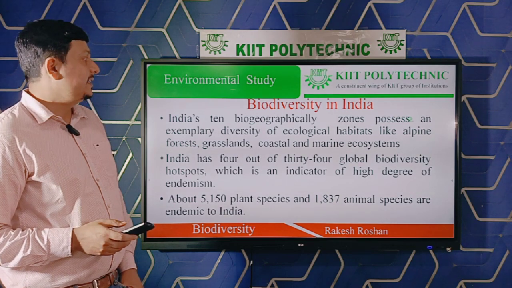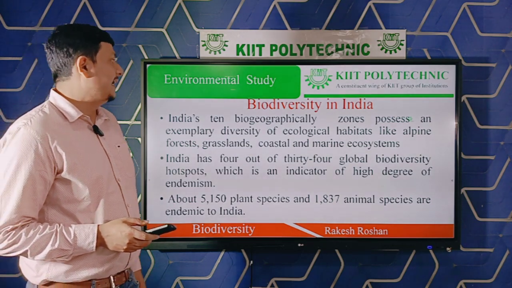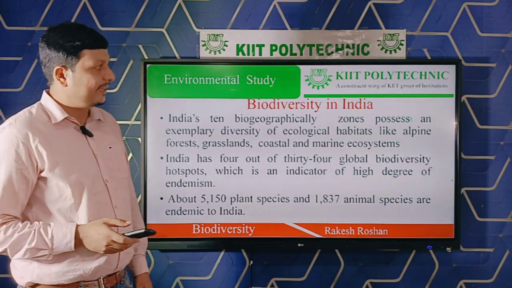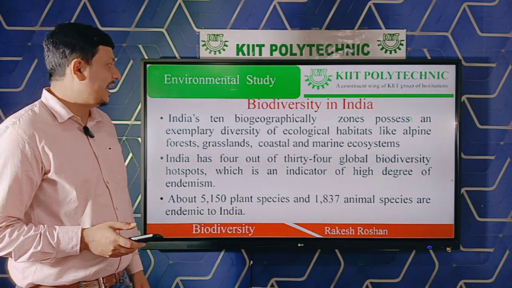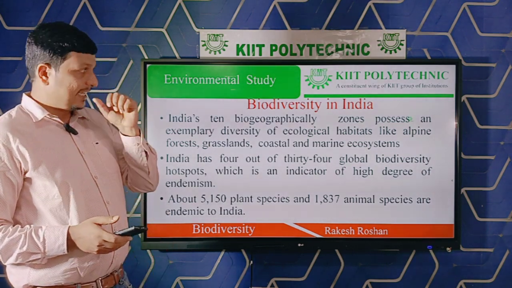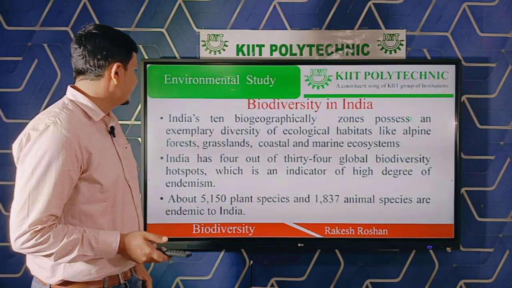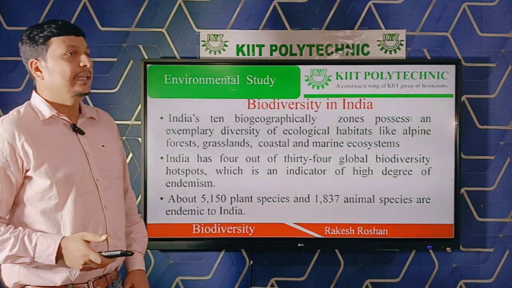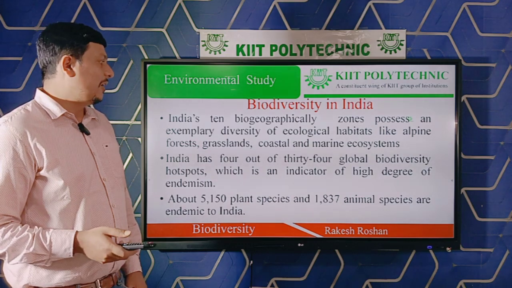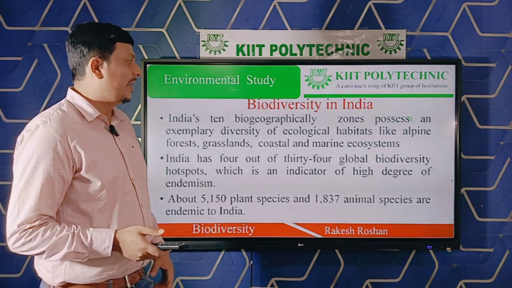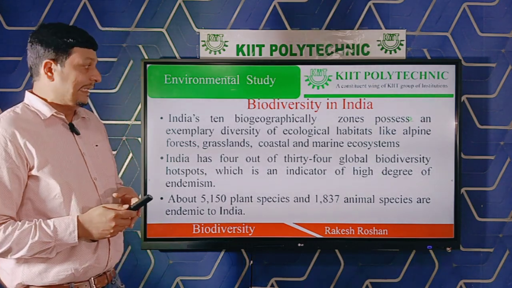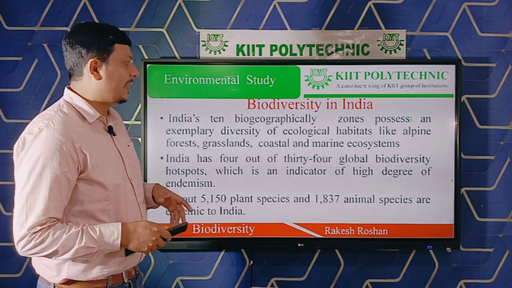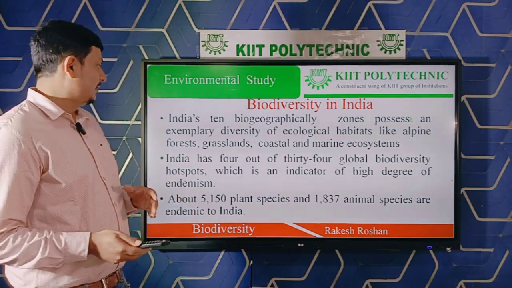So, as earlier said, India having 10 biogeographical zones possesses exemplary diversity and ecological habitats like alpine, forest, grassland, coastal, and marine ecosystems. And India has 4 out of 34 global biodiversity hotspots. It also shows a high degree of biodiversity in India.